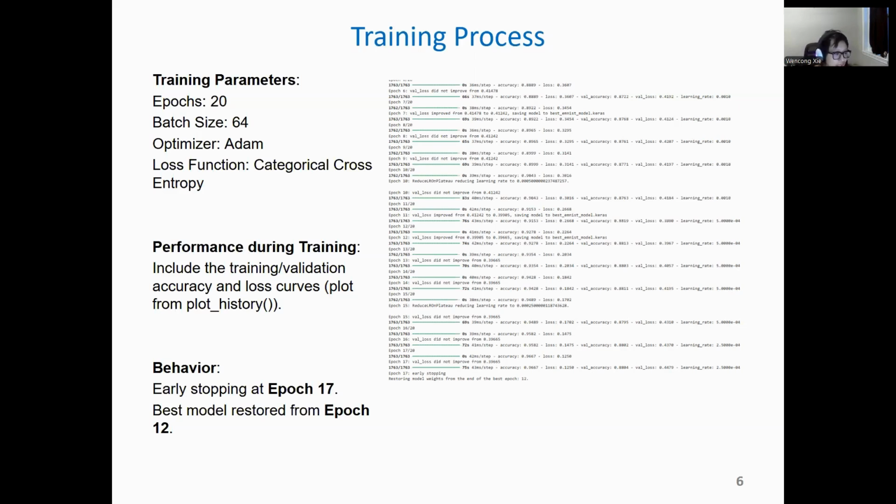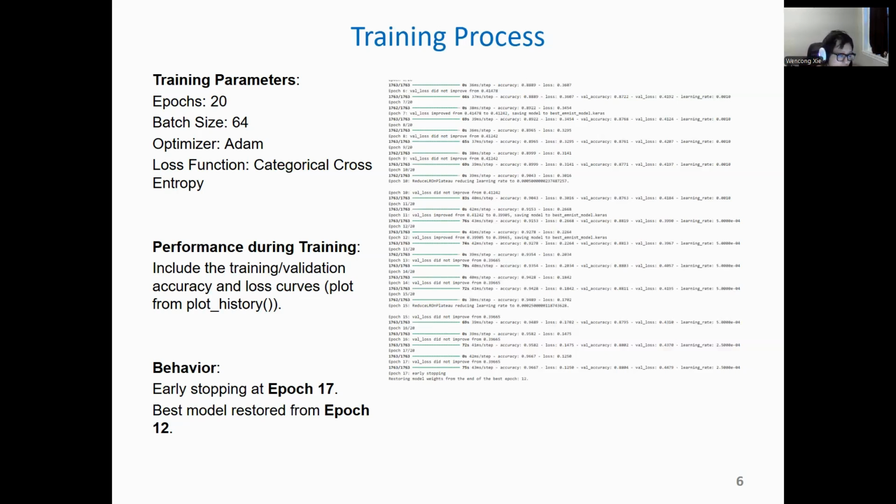I trained the model for a maximum of 20 epochs and a batch size of 64, which is what I expected to do. The training was performed on the MNIST balanced dataset. I also used prefetching to speed up data loading and improve training efficiency. So here is what I observed during the training stage. The training accuracy steadily increased. You can check the small images here. The validation accuracy is around 88%, and there's a trend of overfitting.